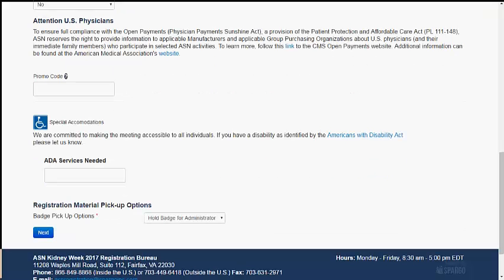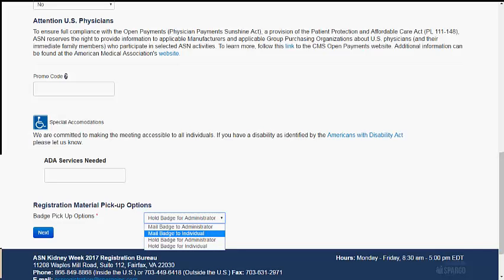Registration material pickup options. As a group leader, you have various options to receive your delegates' badges. Your options are mail badge to administrator, mail badge to individual, hold badge for administrator, and hold badge for individual. You may select different options for each person.